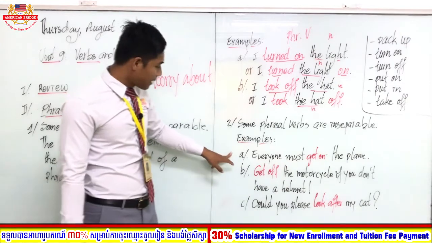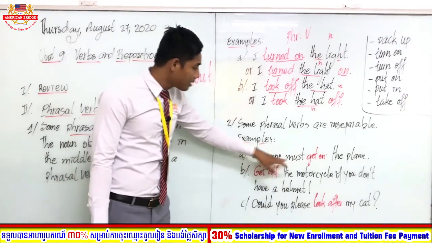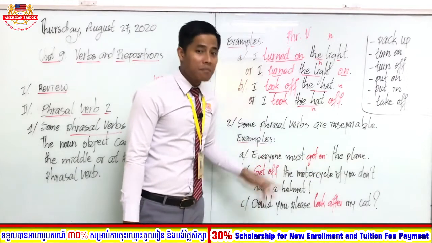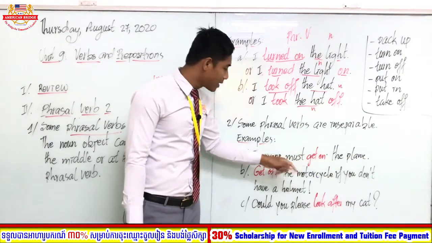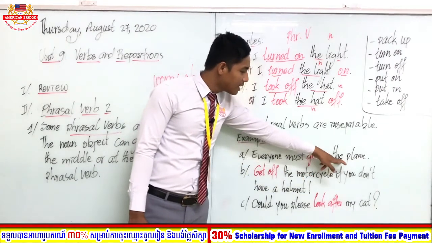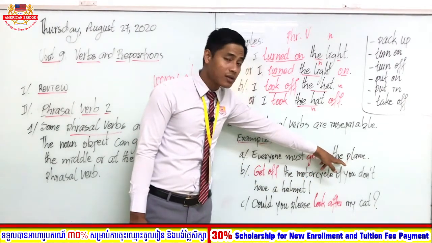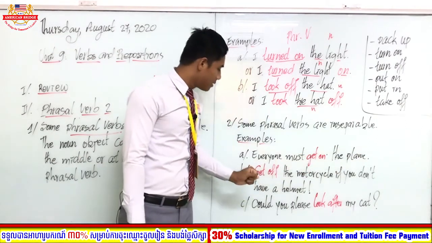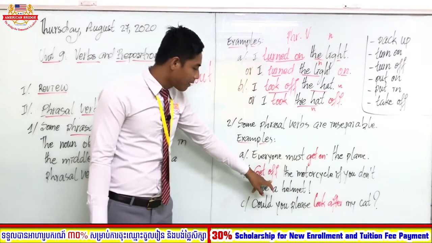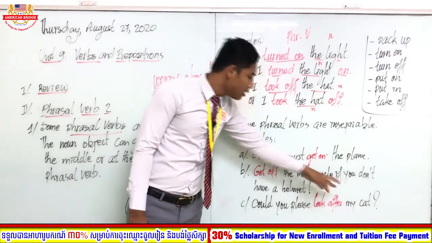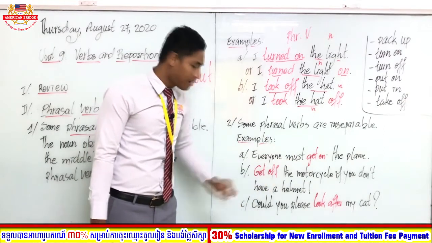Let's see an example. A, everyone must get on the plane. So get on is the phrasal verb, and the plane is the noun object. The noun object must be at the end of this phrasal verb. B, get off the motorcycle if you don't have a helmet.